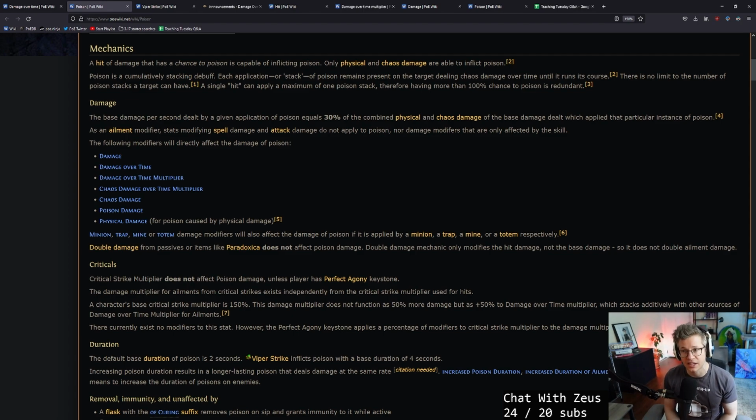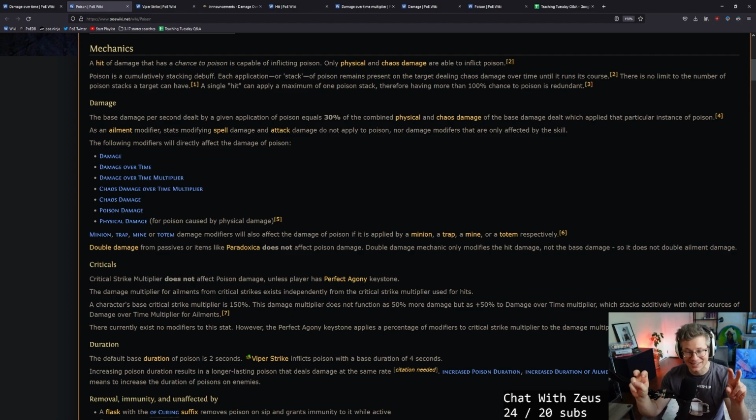Only physical and chaos damage are able to inflict poison. Poison is a cumulatively stacking debuff. Each application or stack of poison remains present on the target, dealing chaos damage over time until it runs its course. Poison is very unique in this circumstance. There is no limit to the number of poison stacks that a target can have.